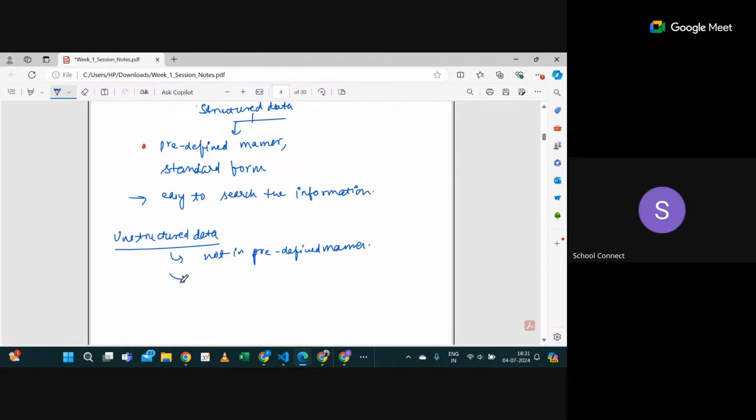So that will be in a structured format or unstructured format? Tell me. Are you getting my idea, right? Yes, sir, I'm getting. Unstructured data requires more effort, no, to analyze the data or to analyze the information.